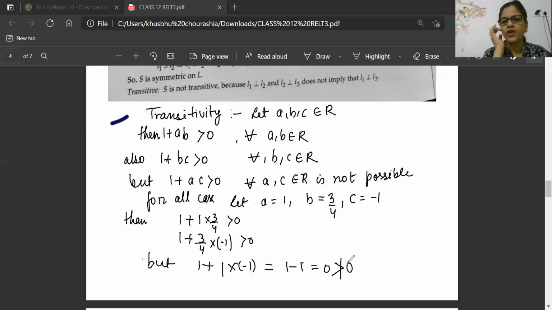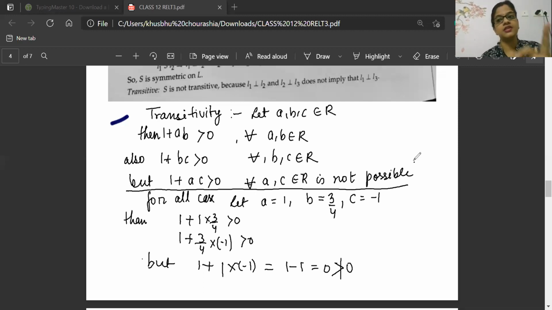Now you've understood, the book has represented it in its own way. But what I did, we wrote this condition and we wrote it is not possible, and for all cases it is not possible. Okay, so presentation is totally inside your hand.